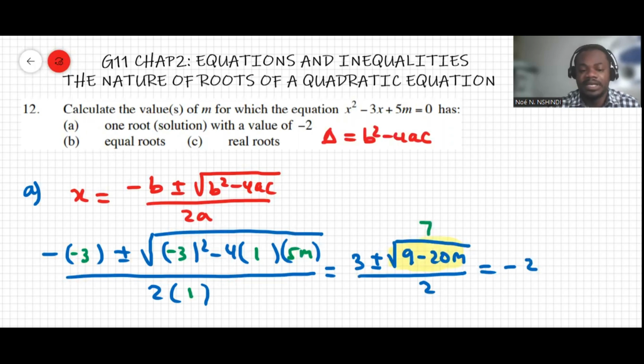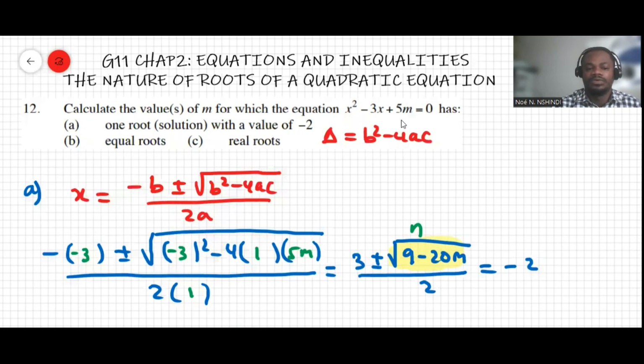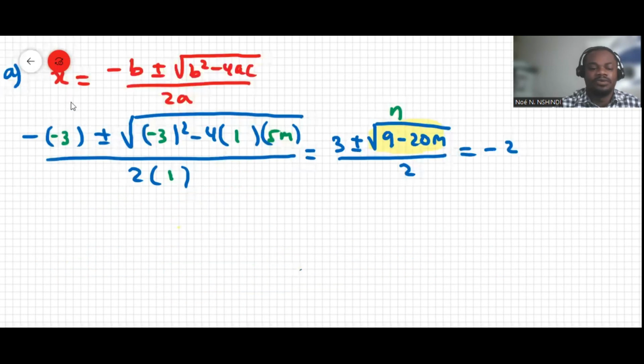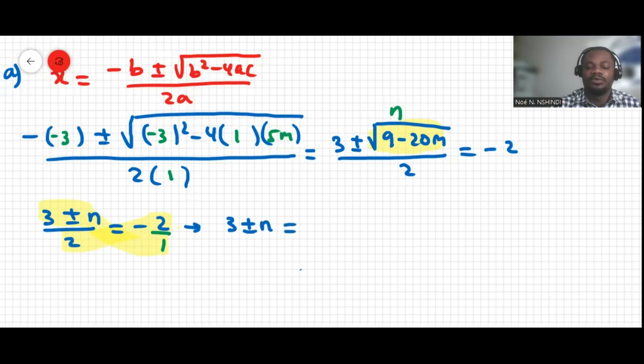But in case you don't see it immediately as I do, just call it a variable, not x, because we don't want confusion with the x there. Let's call it n. Now it's going to be 3 plus or minus n over 2 equal to -2. There is an invisible 1 here, so we can do the cross multiplication. It's going to be 3 plus or minus n equal to -4. If we move the 3 over, n will be equal to -4 minus 3, so n equals -7.